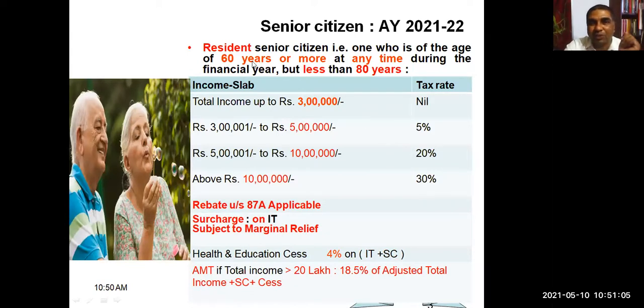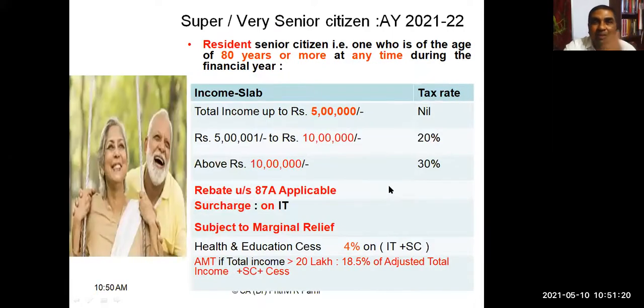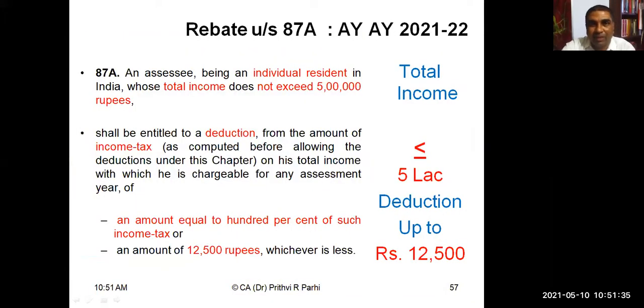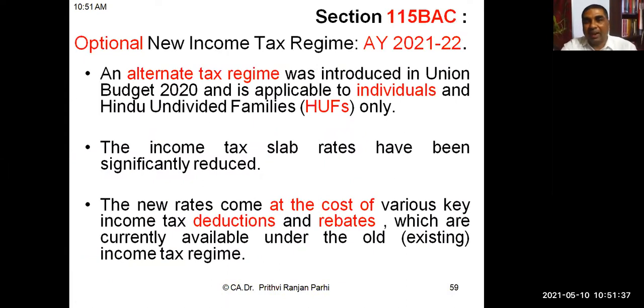For senior citizens, up to 3 lakh nil. Senior citizen means above 60 years of age but less than 80 years of age. So up to 3 lakh exempt, then above 3 lakh up to 5 lakh 5%, then above 5 lakh up to 10 lakh 20%, above 10 lakh 30%. But for very senior citizens or super senior citizens whose age is 80 years and above, up to 5 lakh nil, above 5 lakh but up to 10 lakh 20%, above 10 lakh 30%. These are the rates applicable. They are subject to some relief, etc., and we'll be learning that.